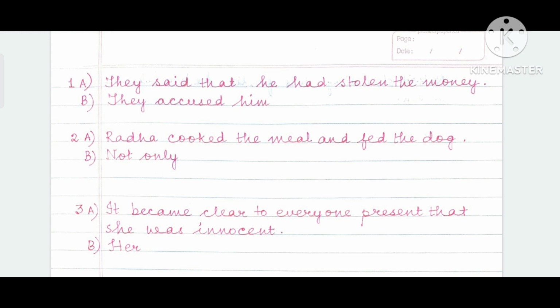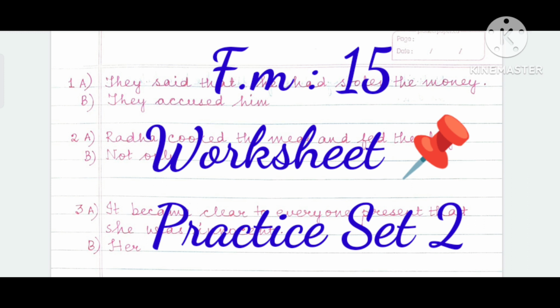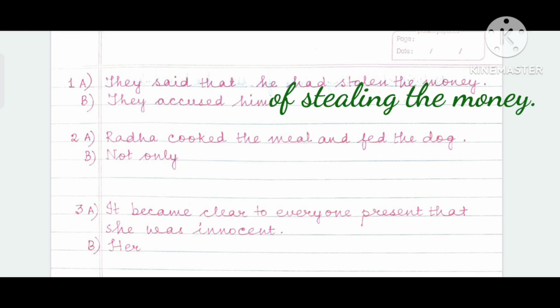Question number 1. A. They said that he had stolen the money. And you will have to begin with "they accused him." What will be the answer? They said that he had stolen the money, and the answer is: they accused him of stealing the money. Accused of. Use the preposition of after accused. This is the catch in this question. They accused him of stealing the money.